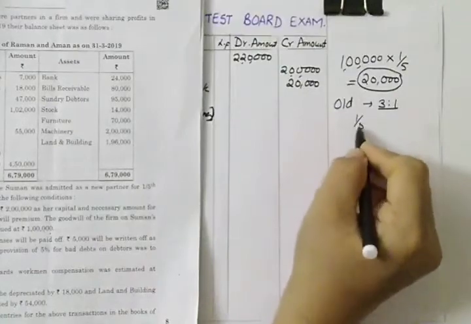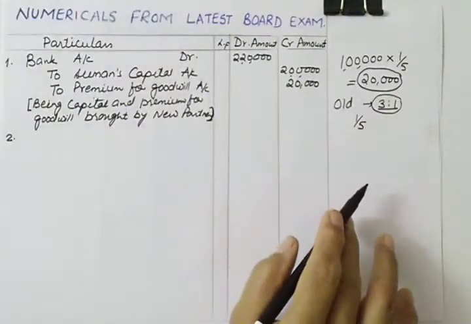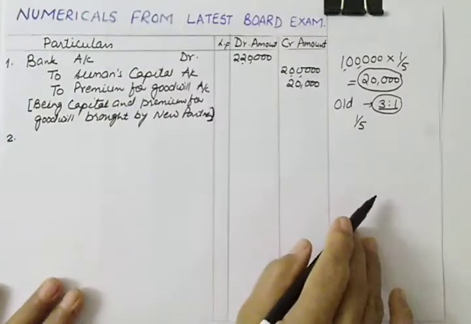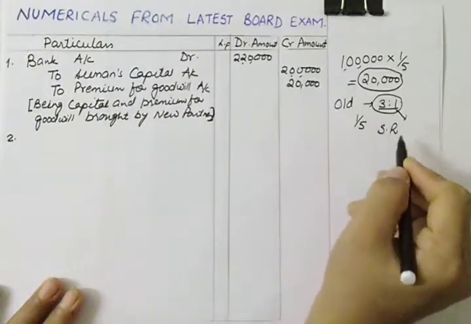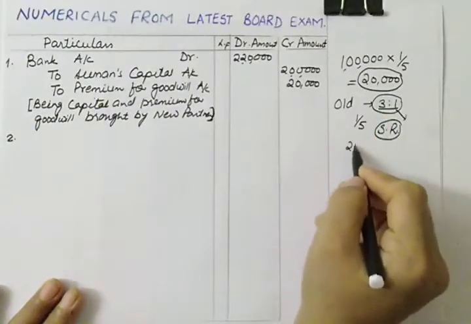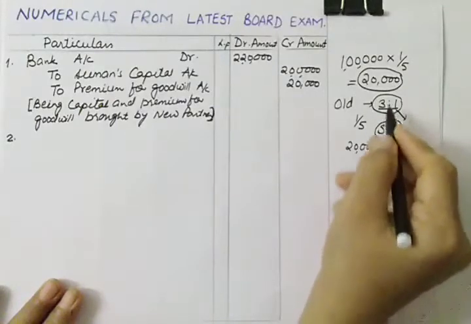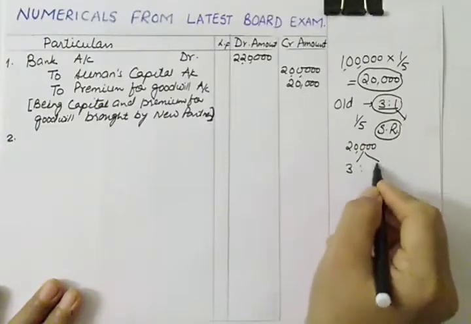The single share of the partner is given along with the old ratio, and there is no condition given. So in this case, the old ratio will be the same as the sacrificing ratio. So we'll be dividing 20,000 in the sacrificing ratio, which is the same as the old ratio, 3:1.